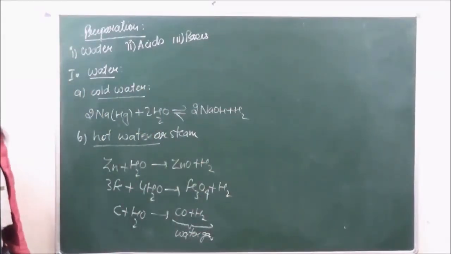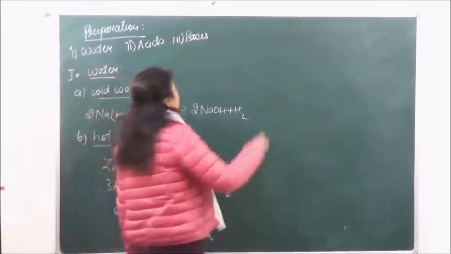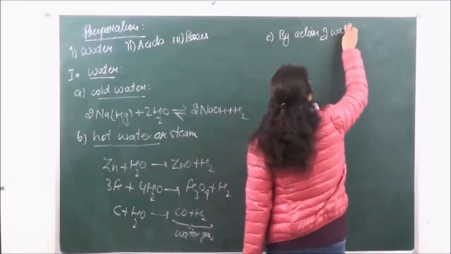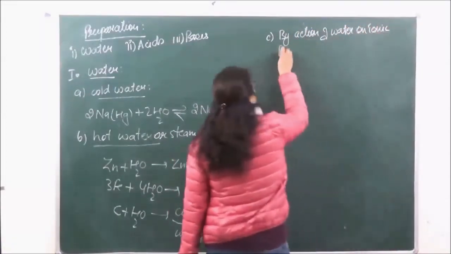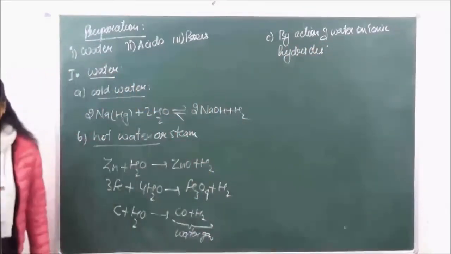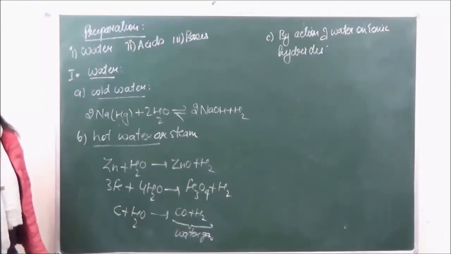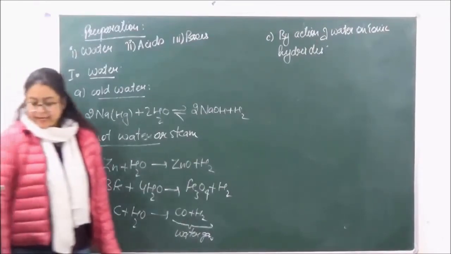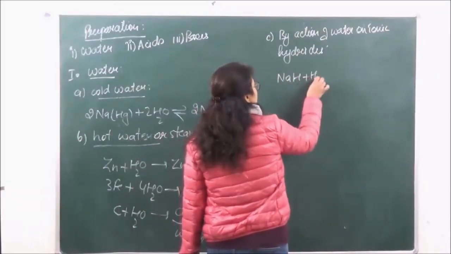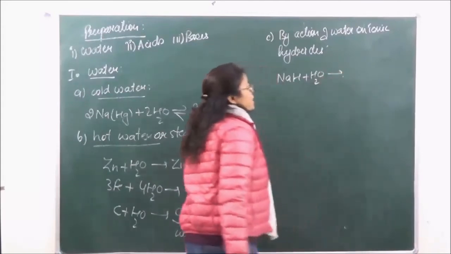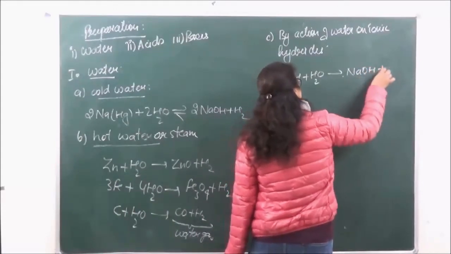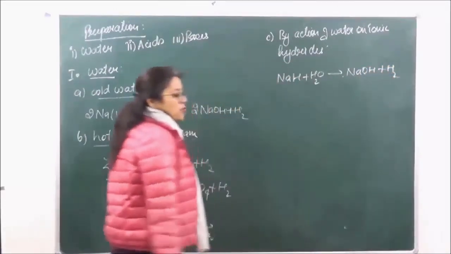Okay? Then we have hydrogen by the action of water on ionic hydrides. So when ionic hydrides react with water, they can easily give hydrogen. For example, NaH plus H2O gives us an alkali and hydrogen.